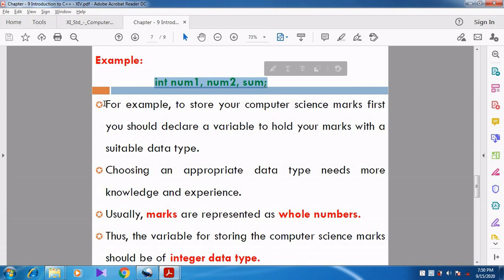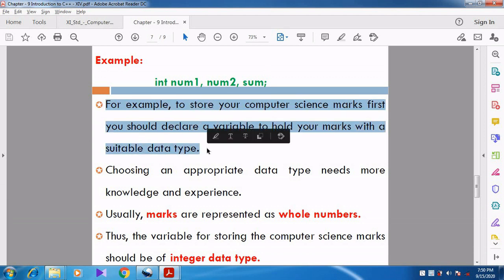Now let us take another example. For example, to store your computer science mark, first you should declare a variable to hold your marks with a suitable data type. So if I want to store my computer science mark in one variable, then what shall I do? First of all, you want to declare one variable to hold your marks. So that variable should be specified a particular data type. It may be integer or it may be float.